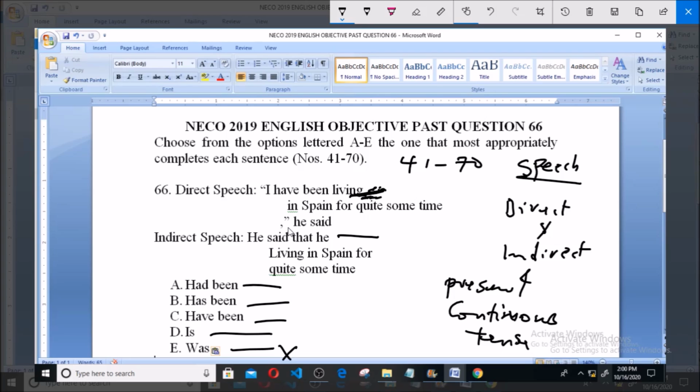And that option, that will be what? Option B. He said that he has been living in Spain for quite some time. So option B is correct.